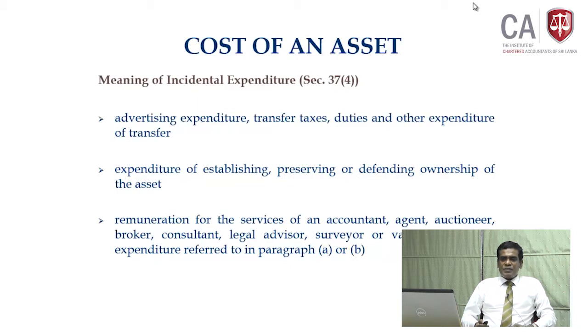The expenditure for establishing, preserving or defending ownership of the asset. The legal expenses incurred to defend the ownership of the asset, you can claim as a cost of an asset. Though it is not actually a cost of the asset, here you can claim. The remuneration you paid over the period of time to services of an accountant, agent, auctioneer, broker, consultant, legal advisor, surveyor or valuer relating to the expenditure in A and B, that is the first two items.